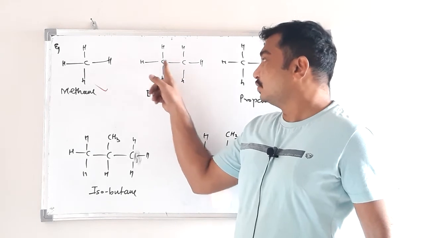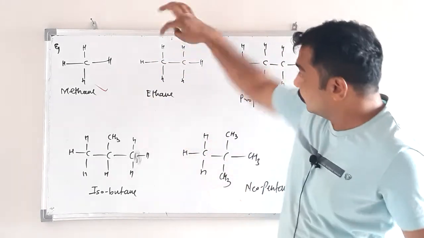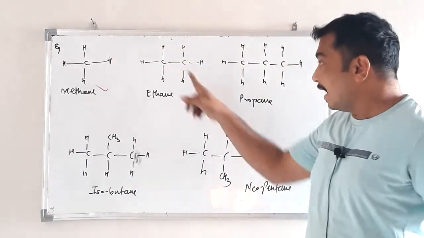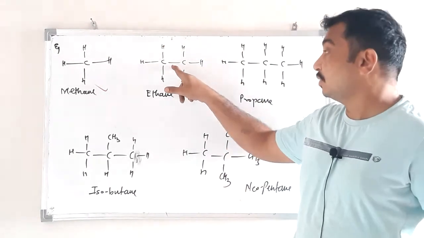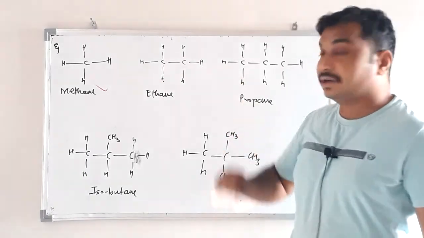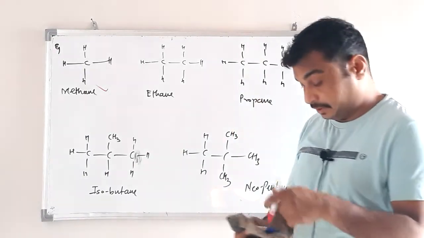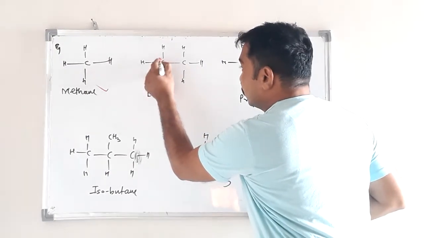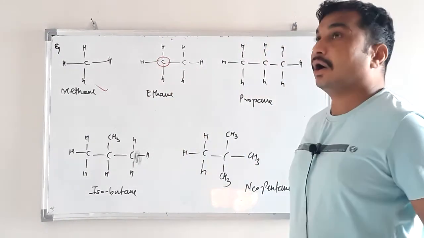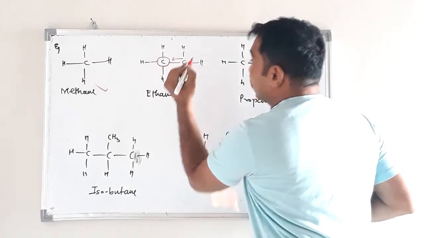Out of the 4 valencies of this carbon, 3 are satisfied by hydrogen, 1, 2, 3, and the 4th valency is satisfied by carbon. So to this carbon, how many other carbon atoms are attached? 1. To this carbon atom, how many other carbon atoms are attached?